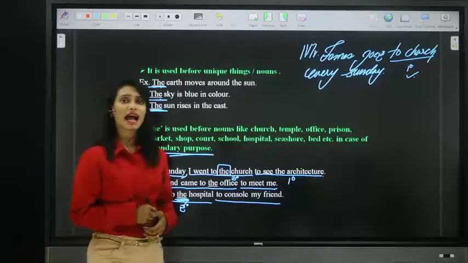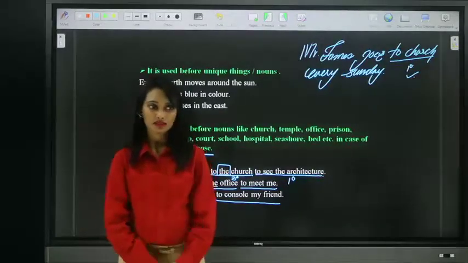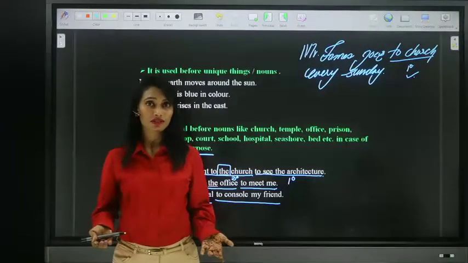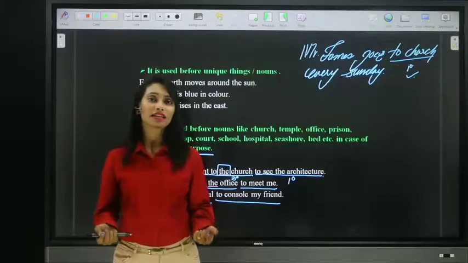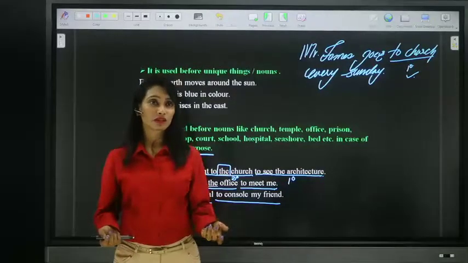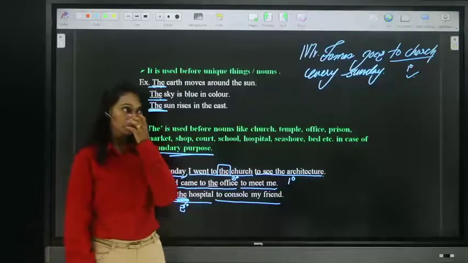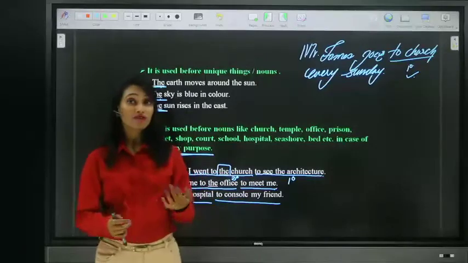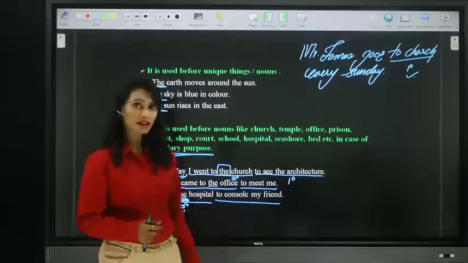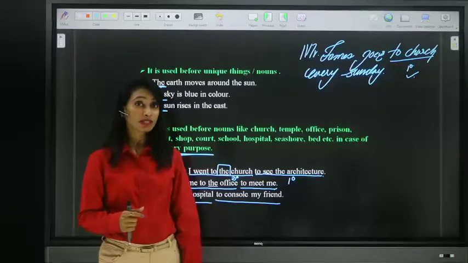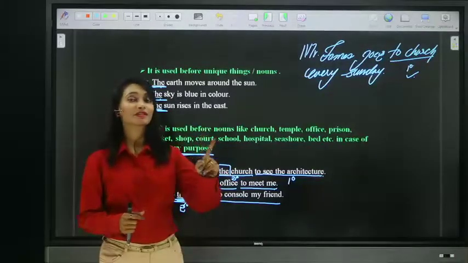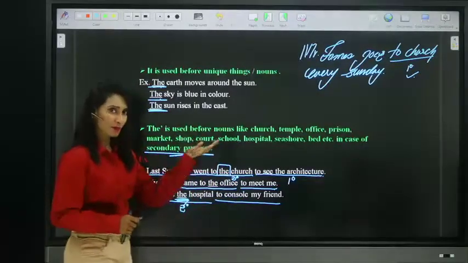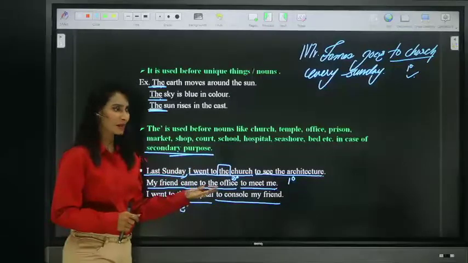You should never say, I went to the college. You're a student, you go to college, right? So that is your primary purpose. But you can say, my father came to the college to pay the fee. So what is his primary purpose? Paying the fees is the primary purpose, and the secondary purpose is visiting the college. So remember, primary purpose and secondary purpose.